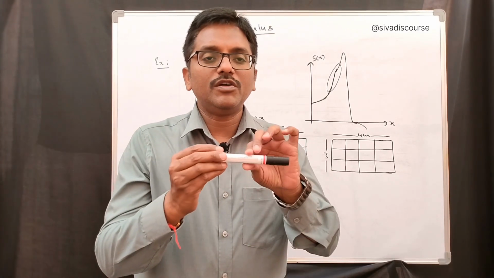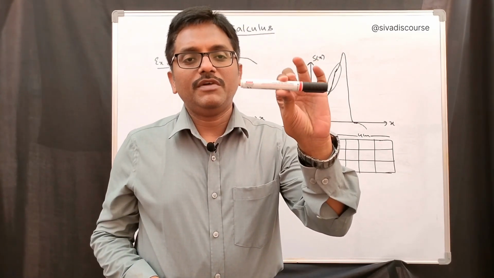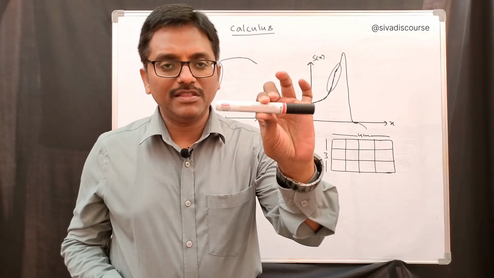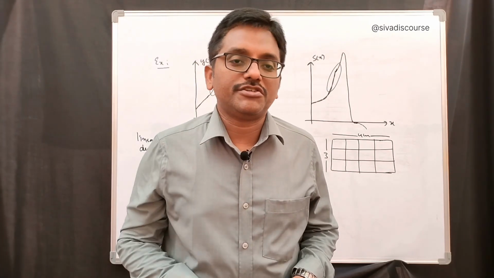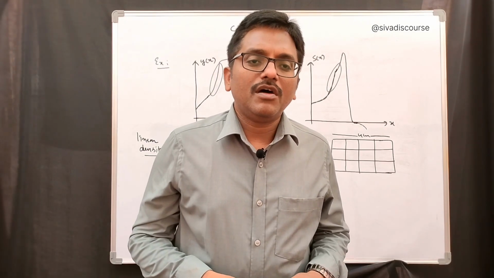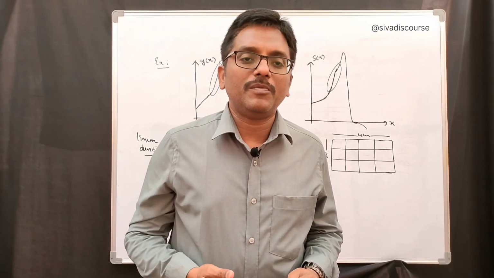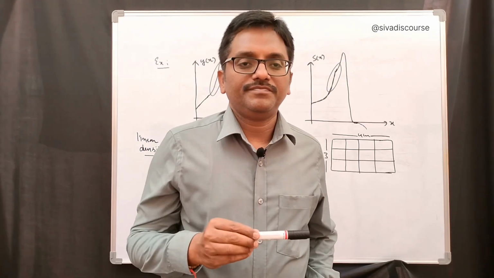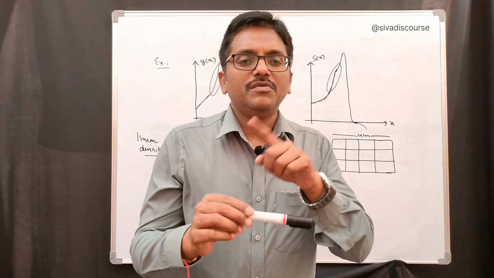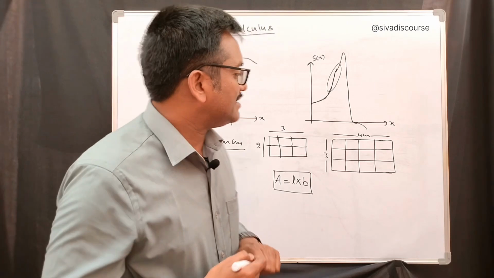Then definitely, if you want to find the weight of this pen, or the mass of this pen, we have to find it by means of integration. By using algebra, we are unable to solve the problem because there is a variation in the density. If there is a change, we have to go for calculus. As I have discussed